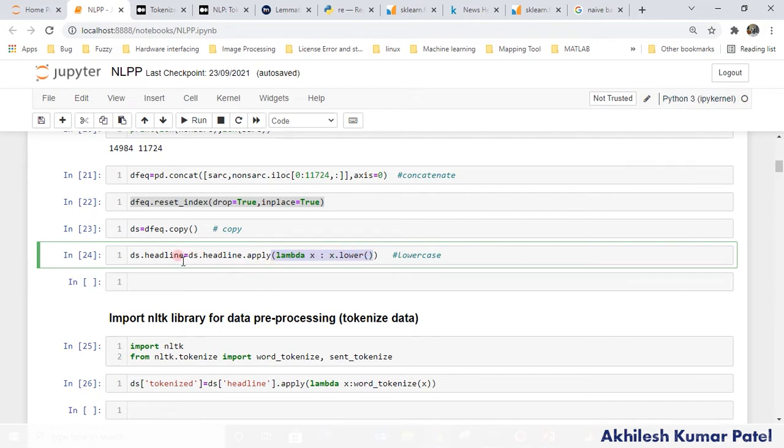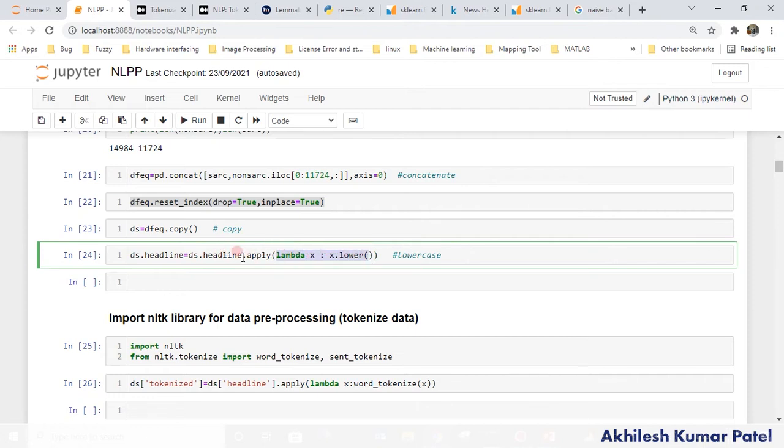So what I am doing, I am extracting the headline column and saving it as headline, and I am applying a lambda function on every row, and I am making it lower, because in every row of this column we have text only. So remember, if you have missing data, then you have to write a function for that. If there is missing, then replace with the missing, else make it lower. In my case, we don't have any missing data, so directly I can apply the lambda function here.